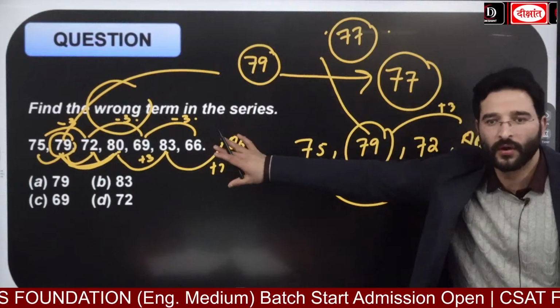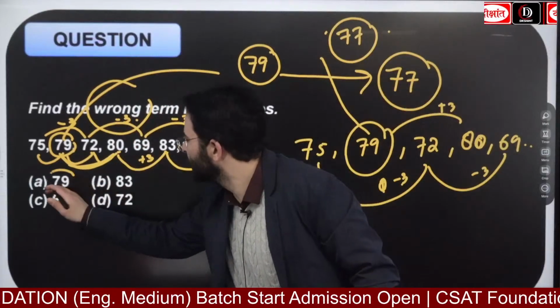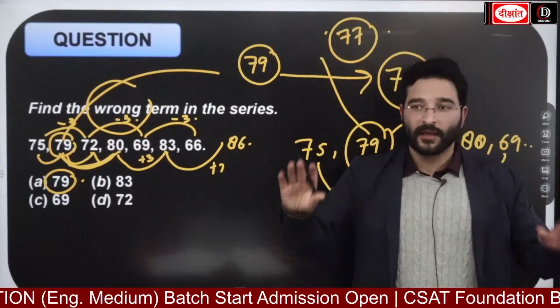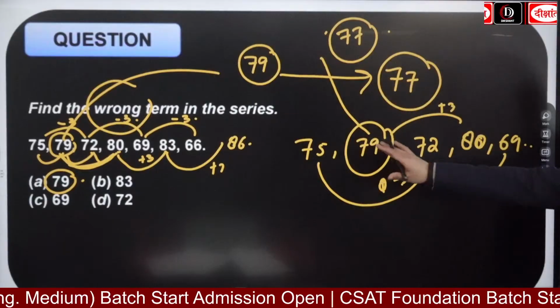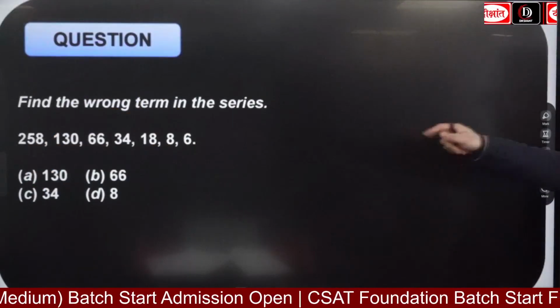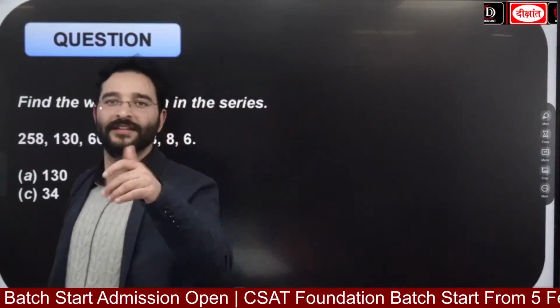एवरीवन गॉट इट नाउ? तो रॉन्ग टर्म कौन सा है यहां पे? रॉन्ग टर्म है 79. Okay, kindly remember this. Now, once we have looked at this one question, okay, ये solve करके दिखाओ। Level 2 question ही है। We have not gone to the level 3 now.